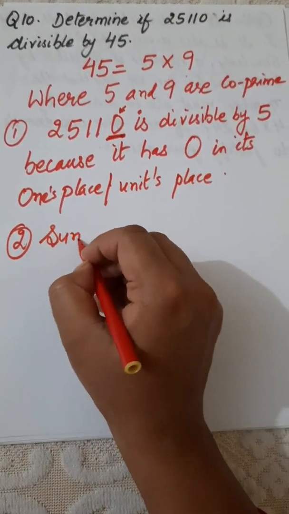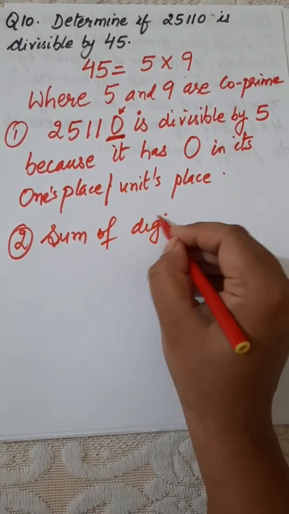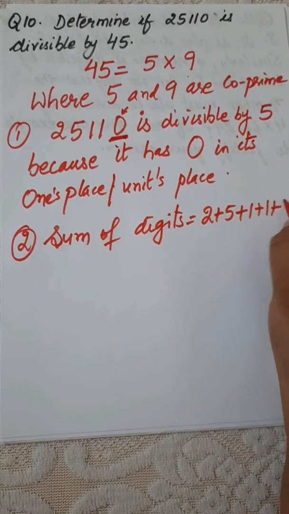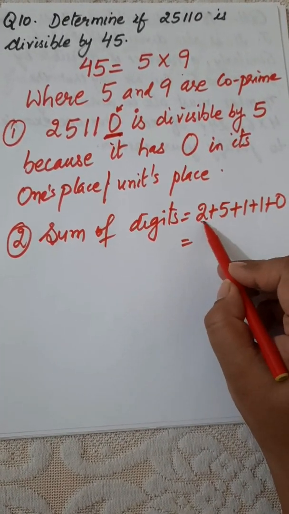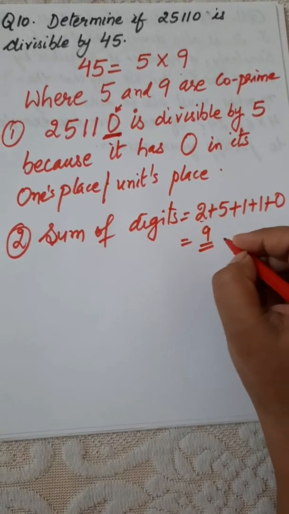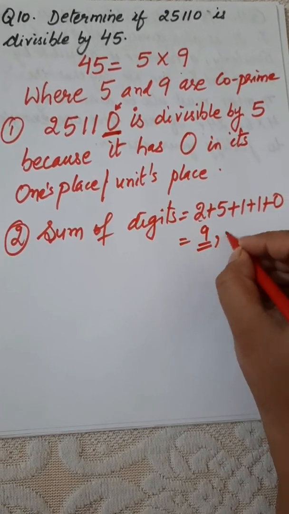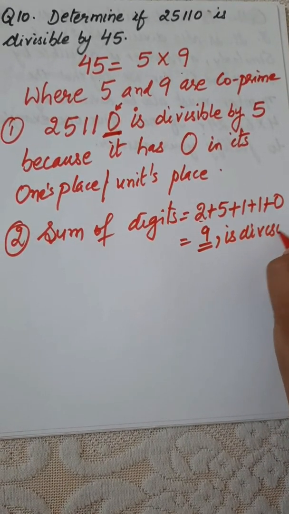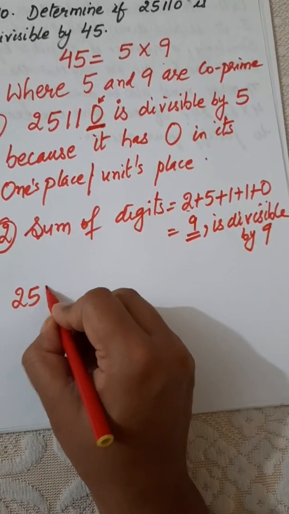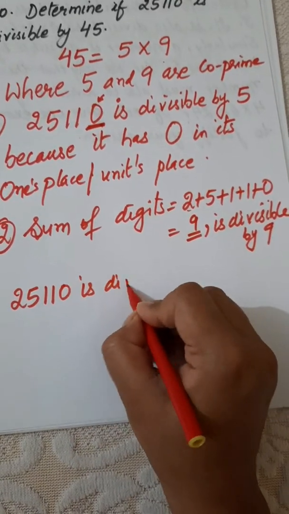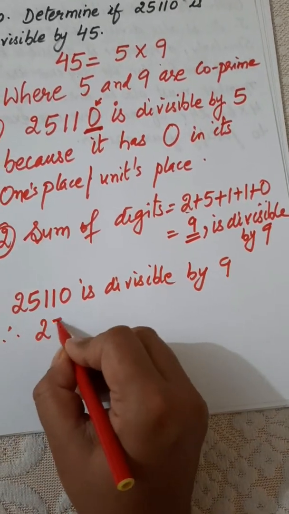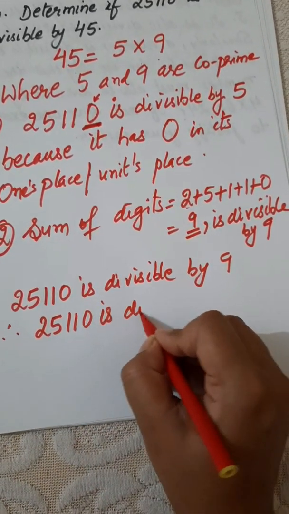So check the divisibility rule for 9. For 9, just add all the digits. Sum of digits is equal to 2 plus 5 plus 1 plus 1 plus 0. Then we have 2 plus 5 is 7, 7 plus 1 is 8, 8 plus 1 is 9, 9 plus 0 is 9. So after adding all the digits, I will get 9, and here 9 is divisible by 9. So we can say that 25110 is divisible by 9.